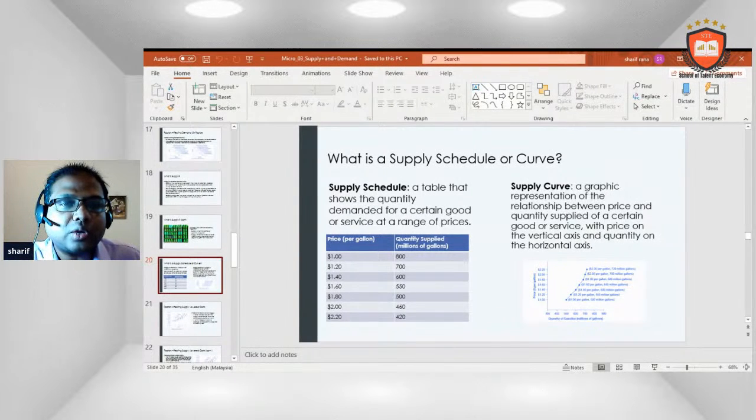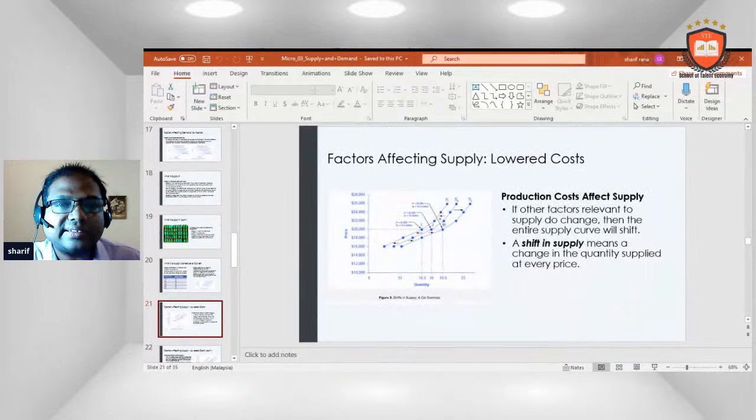What is a supply schedule? A table that shows the quantity supplied of a certain good or service at a range of prices. Supply graph: a graphic representation of the relationship between price and quantity supplied of a certain good or service, with price on the vertical axis and quantity on the horizontal axis.